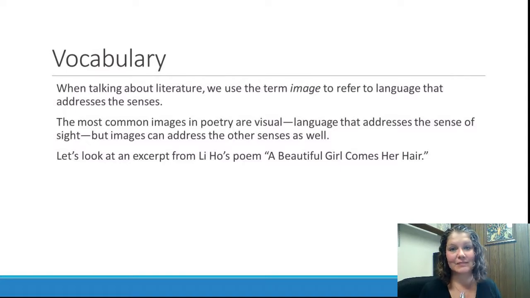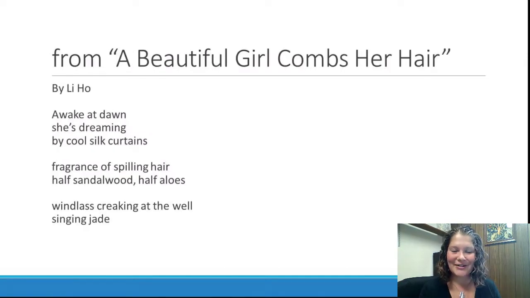So the sense of touch, the sense of sight, the sense of hearing, the sense of taste, the sense of smell. So all of the senses can be engaged in imagery. And to demonstrate this, I want to look at an example from Li Ho's poem, A Beautiful Girl Combs Her Hair. So I'll begin by just reading the poem aloud, and as I'm reading it, I want you to try to think about some of the ways in which this poem engages different senses. What are words or phrases that appeal to different kinds of senses?